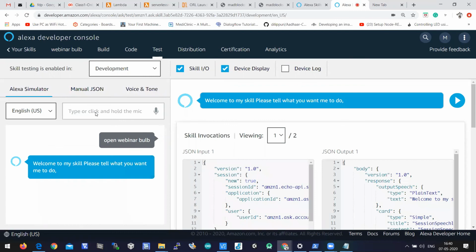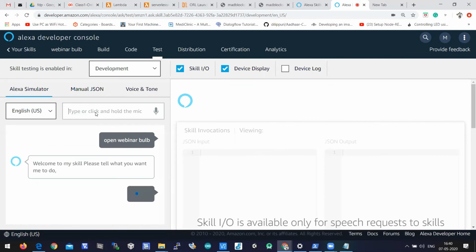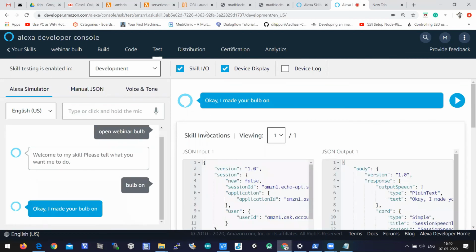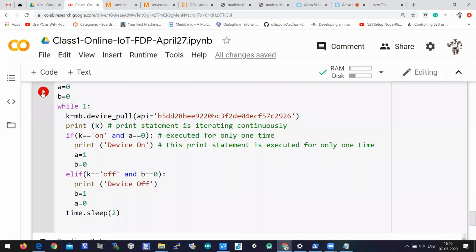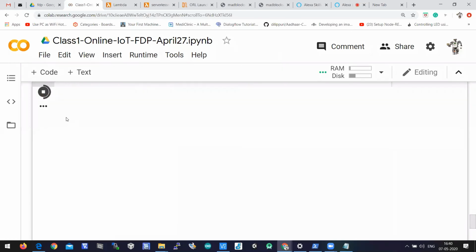Then, welcome to my skill. Say bulb on. When you say bulb on, it should say, okay, I made your bulb on. When it says that, immediately in the Google Colab, it should print on.